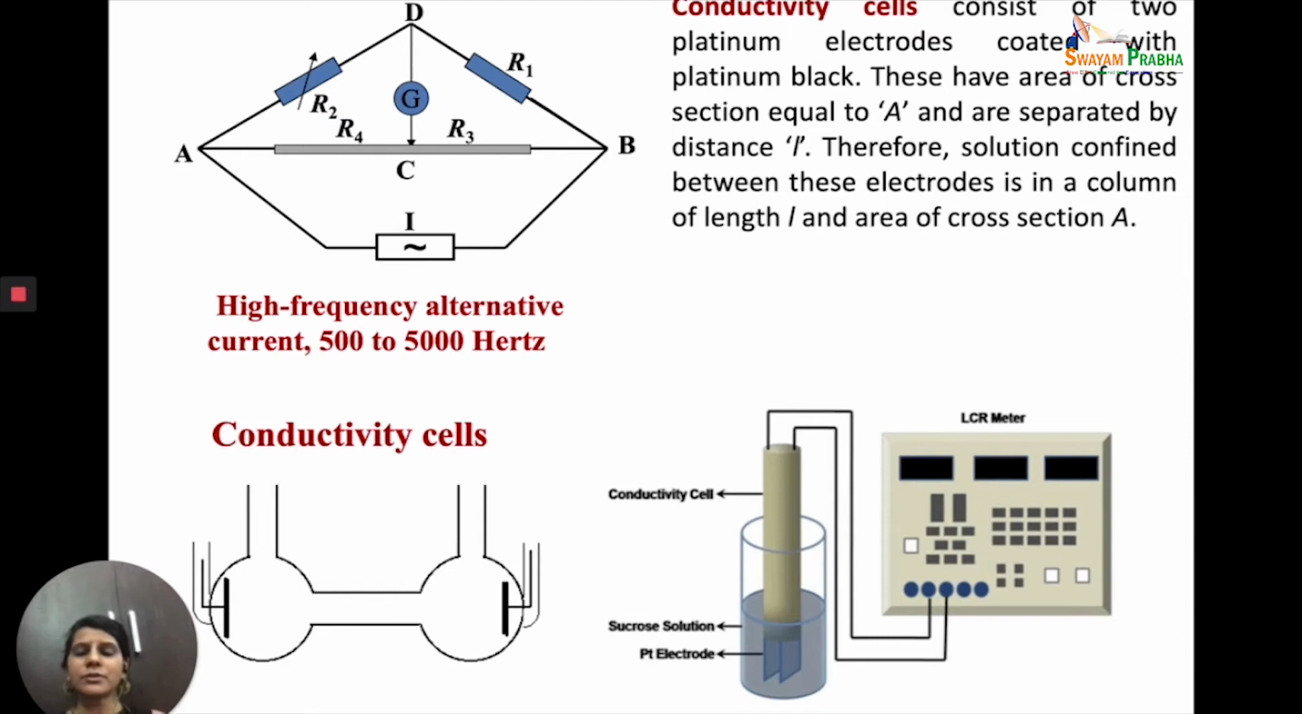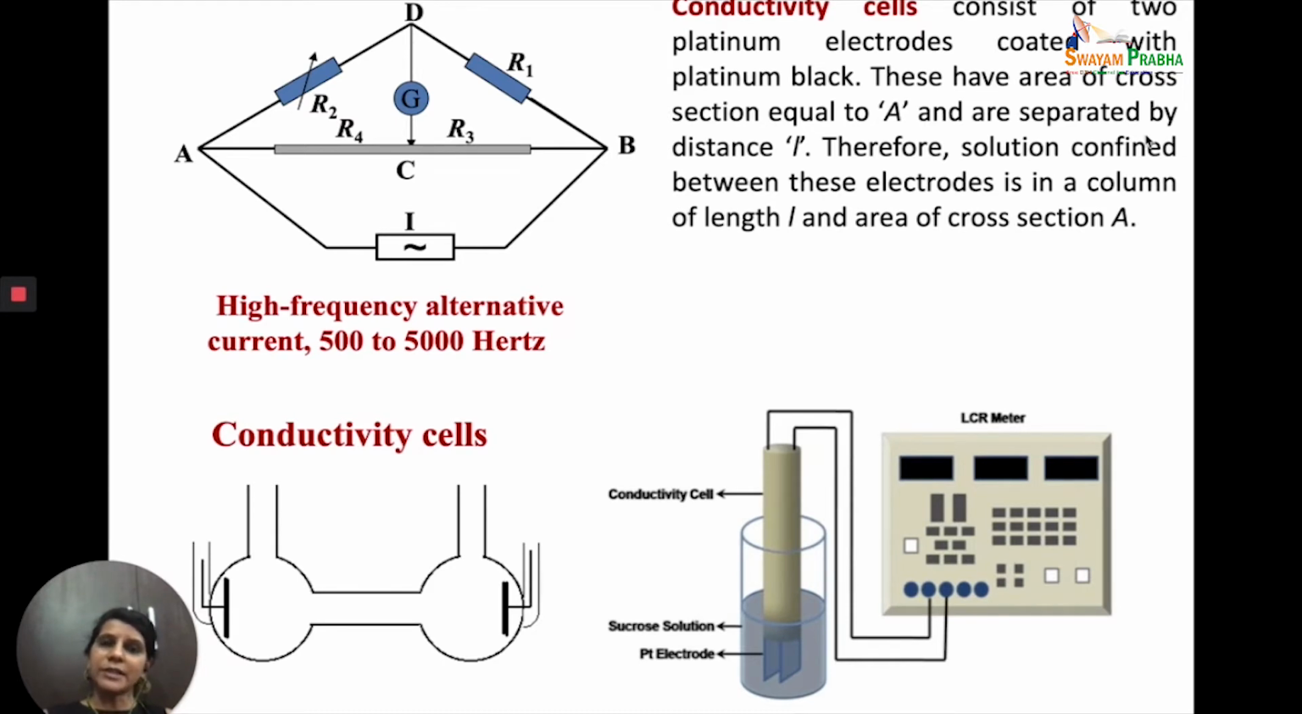Now, within the conductivity cell there are two special things that have to be there. There have to be platinum electrodes which should be coated with platinum black to increase the surface area. And because we are using a conductivity cell, we also need to know the term called cell constant. We defined it earlier, G star, l by A.